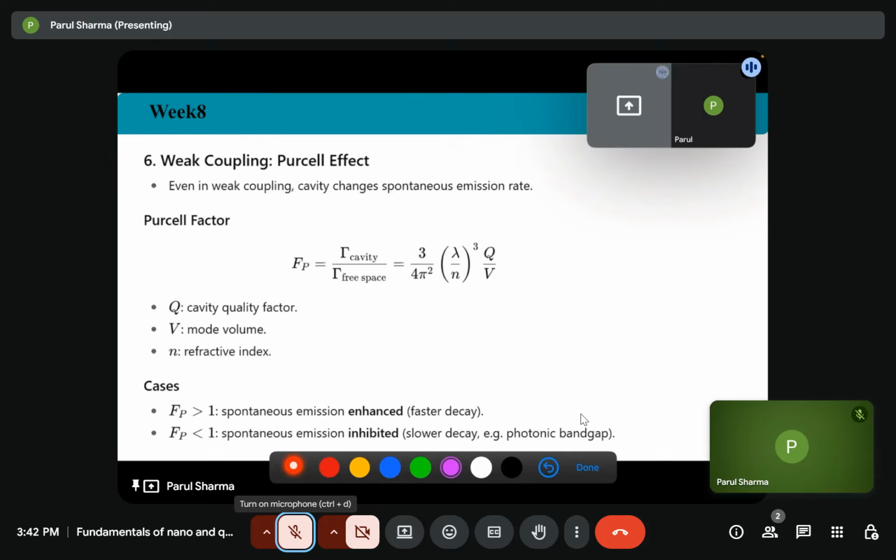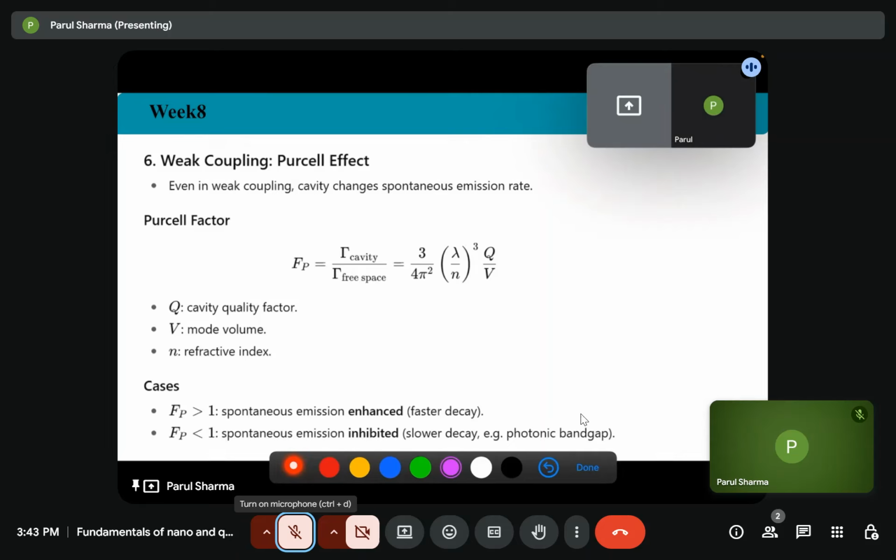So I told you earlier that the Purcell effect operates in the weak coupling regime. So even in weak coupling, the cavity will change the spontaneous emission rate. Where can we use this? In quantum technology, it is used to enhance the emission rate of single photon sources, improving the efficiency for quantum communication and computation.